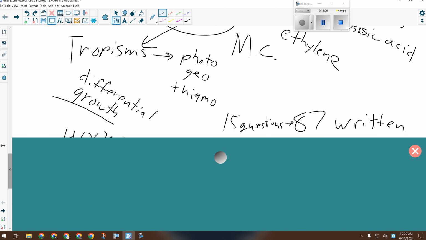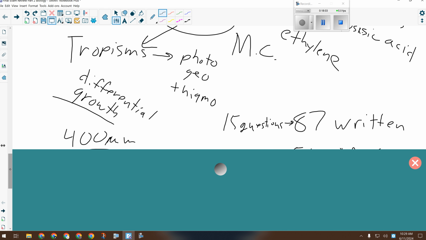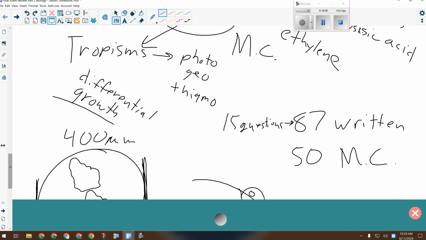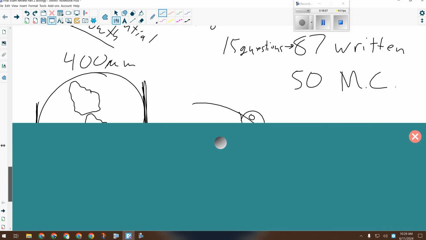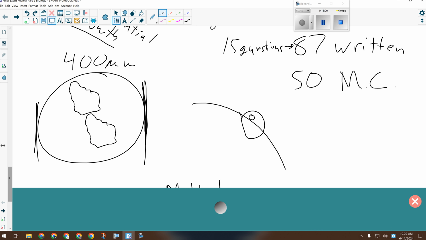So phototropism, geotropism, thigmotropism, we talked about, differential growth. Now, a couple of things that were earlier in the unit, but I ended up with them here. Let's say I'm looking through the high power lens of my microscope. I see this object here. How big is it? Just an estimate.